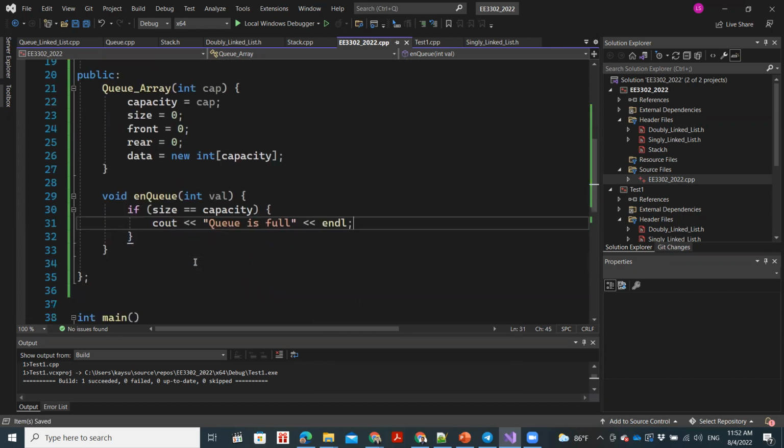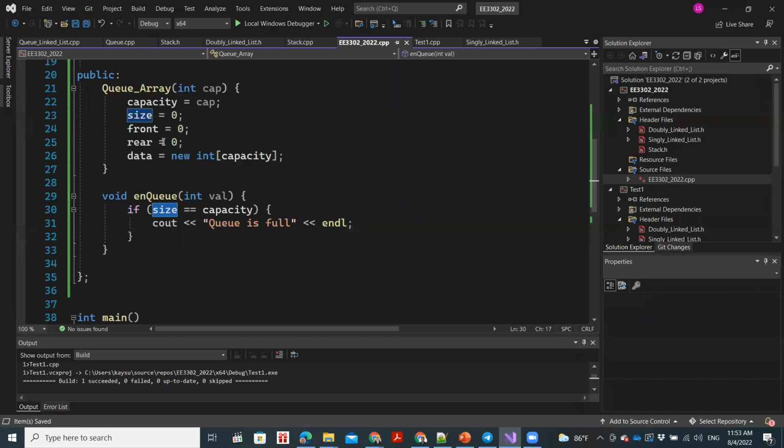Is this clear? Now, there is another way to do this, but I'm not going to say it. Please figure it out by yourself, because that might be useful for you in future. There's another way to check the capacity without using the size variable.